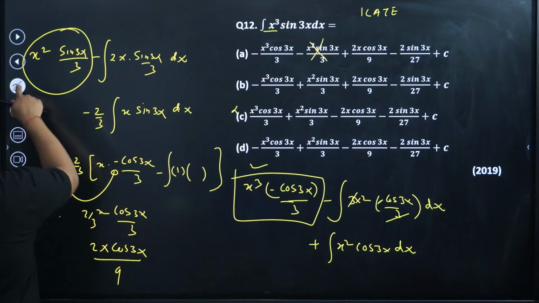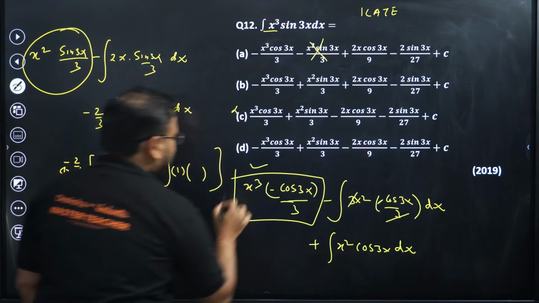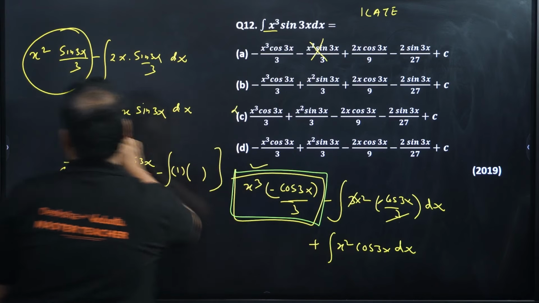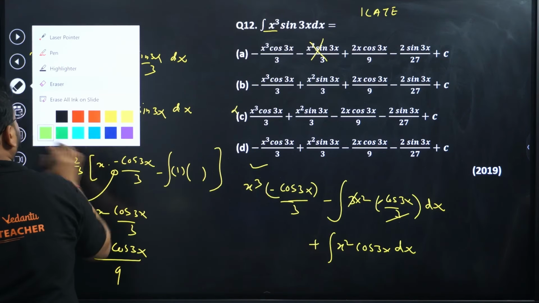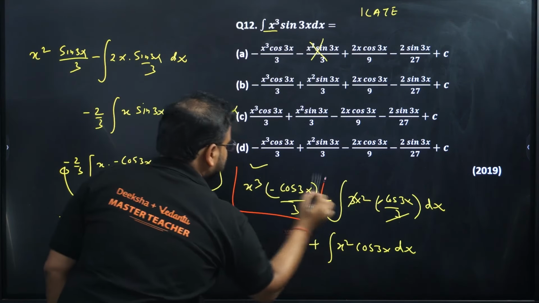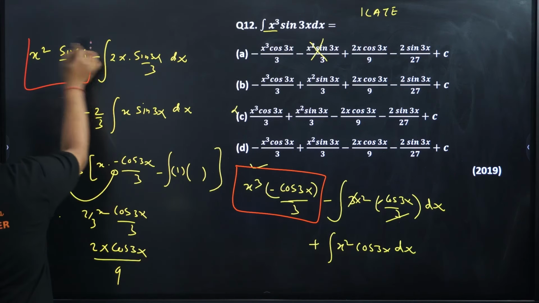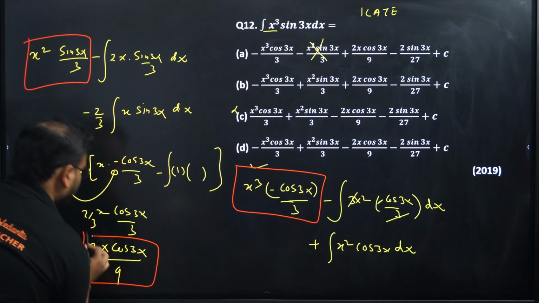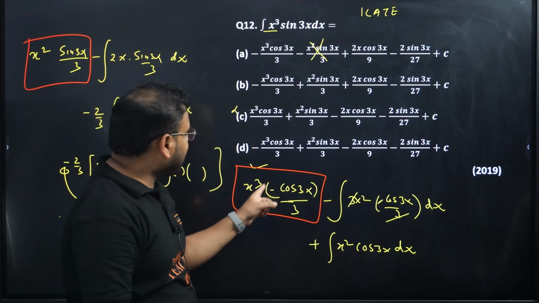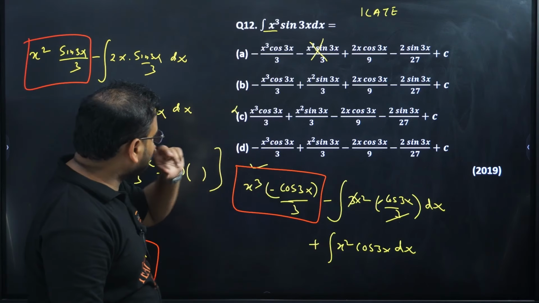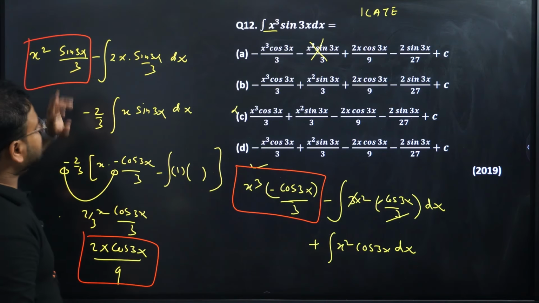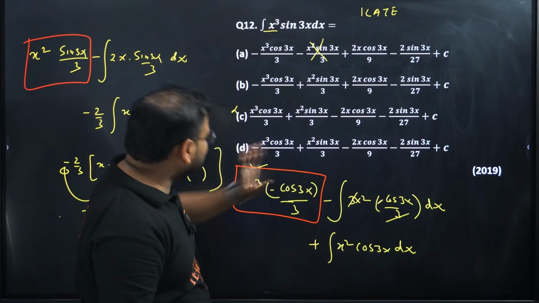Now you cross check and see over here. One of the brackets is this one. Okay, I can change the color. First option is this one, second term is this one, and third term is this one. Now cross check. X cube minus x cube cos 3x by 3, so A, B, D is the option. Next, x square sine 3x by 3, so B and D is the option.